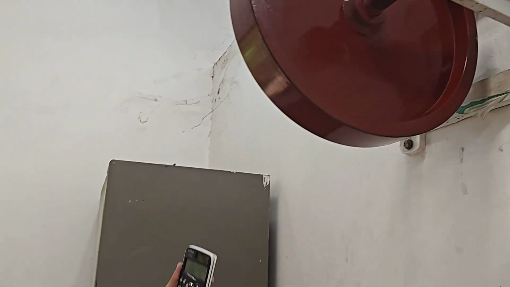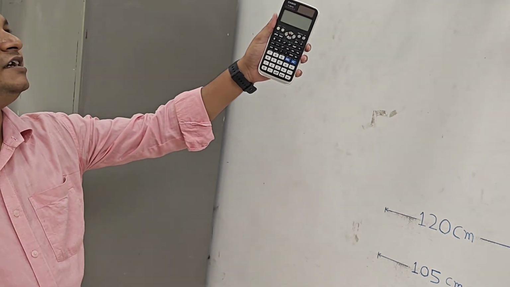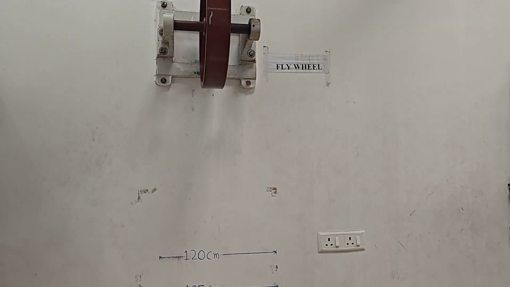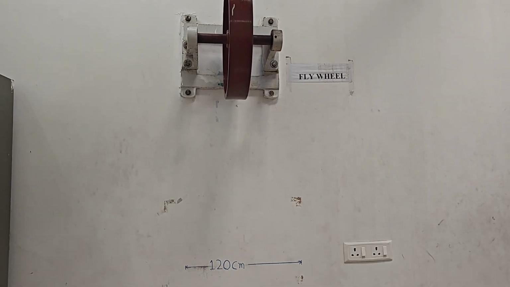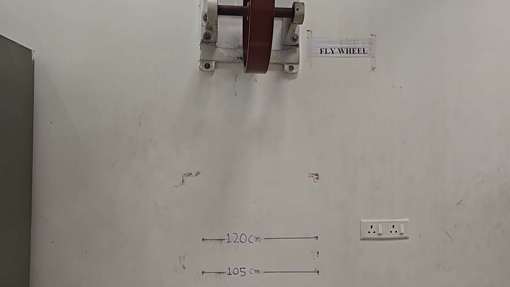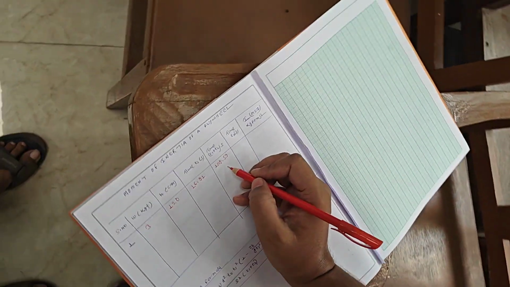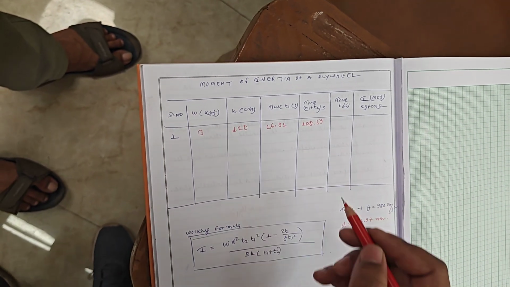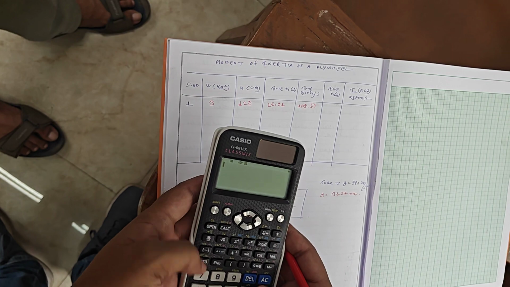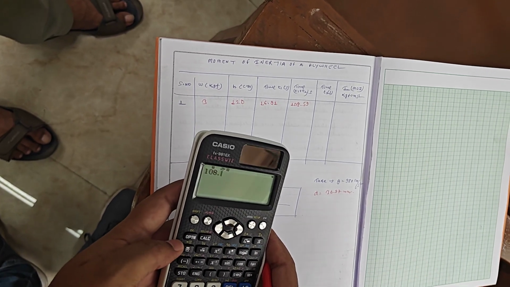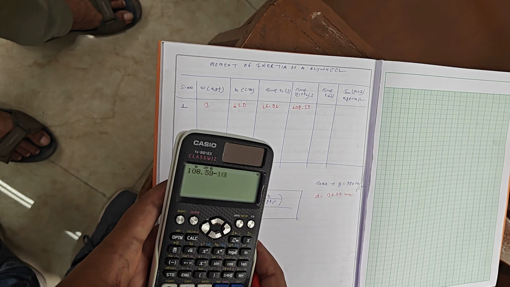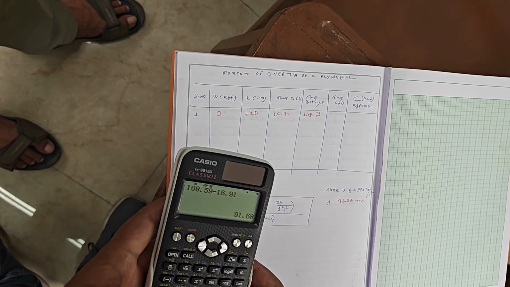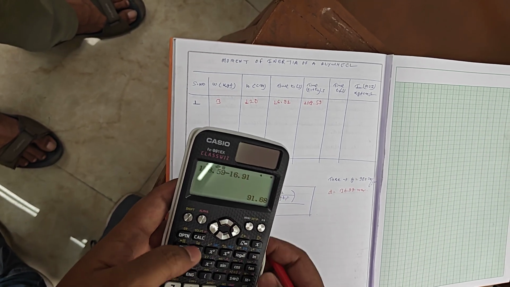Yes, see. Now the flywheel has stopped, and this time is T1 plus T2. Now what is the T1 plus T2 timing? From the stopwatch we get 108.59. This time is T1 plus T2. Now to get T2 we subtract 108.59 minus 16.91. It is 91.68 seconds.